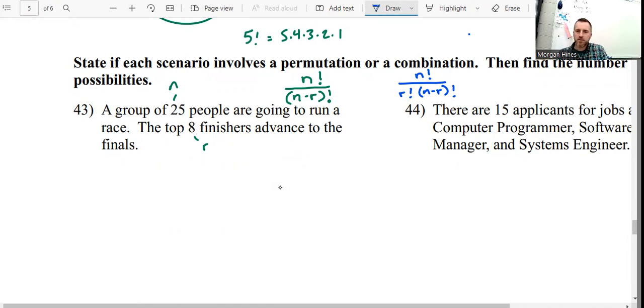The difference between these two, permutation, order matters. First place is different than third place, okay? You get a different medal, so the order you come in matters. But if we're just talking about the top three, and it doesn't matter whether you get first or whether you get second or whether you get third, you just podium, that's all that matters. That would be a combination. Order doesn't matter.